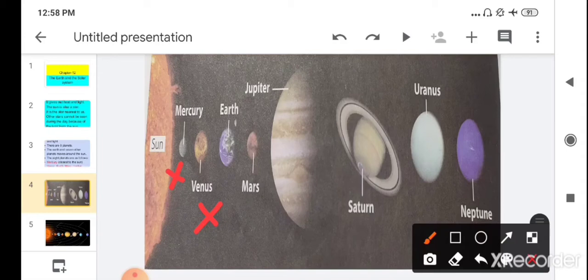Then at the third number is Earth. It has only one moon. How many moons does it have? Only one moon. Then the fourth planet is Mars. It is also known as the red planet. How many moons does it have? It has only 2 moons. Then children, these 4, Mercury, Venus, Earth and Mars, are known as inner planets.